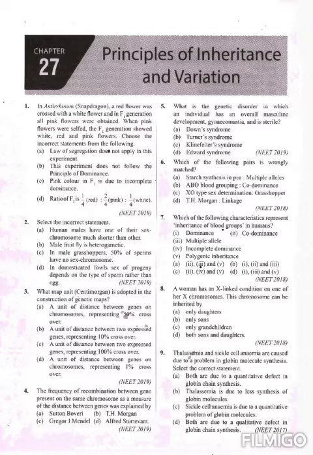What is the genetic disorder in which an individual has an overall masculine development, gynecomastia, and is sterile? First option Down syndrome, second one Turner syndrome, third one Klinefelter syndrome, and the fourth one is Edwards syndrome. Overall masculine development means male characters will be there, and gynecomastia means showing some female characters, like breast development, and also it is sterile.